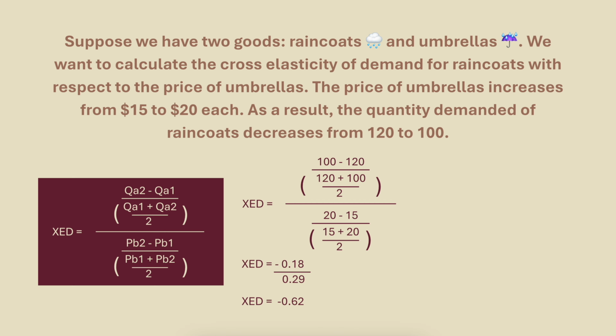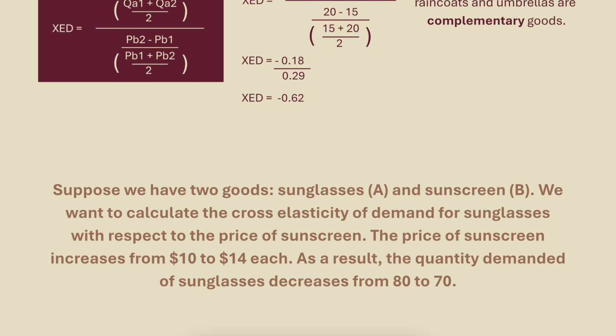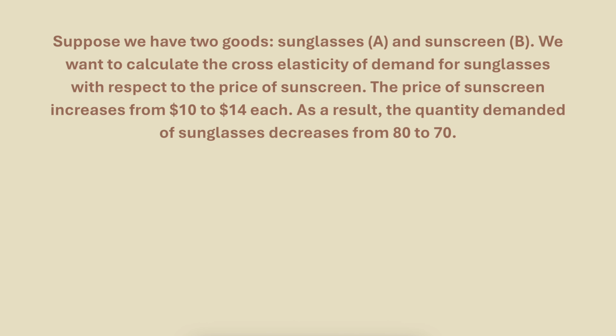This is a negative number, so raincoats and umbrellas are complementary goods, which makes sense because often you'll use a raincoat and an umbrella, unless you're in Wellington, where an umbrella only lasts 2 seconds. Here's another question. Suppose we have two goods, sunglasses A and sunscreen B. We want to calculate the cross elasticity of demand for sunglasses with respect to the price of sunscreen. The price of sunscreen increases from $10 to $14 each. As a result, the quantity demanded of sunglasses decreases from 80 to 70.